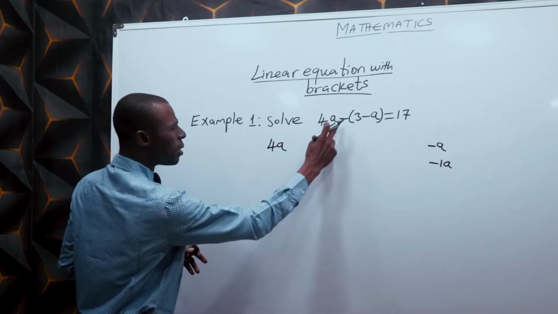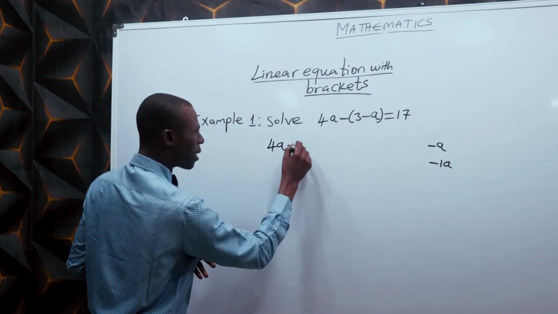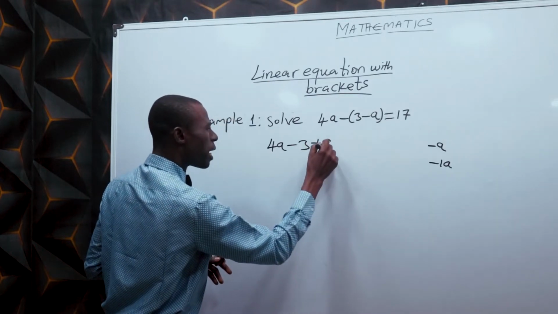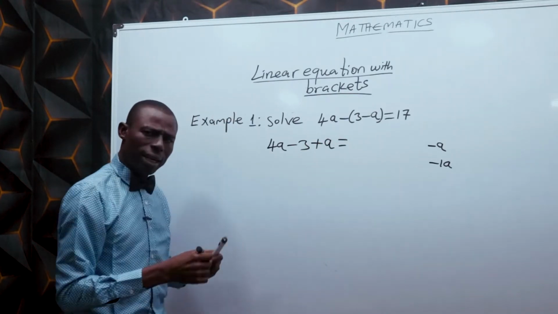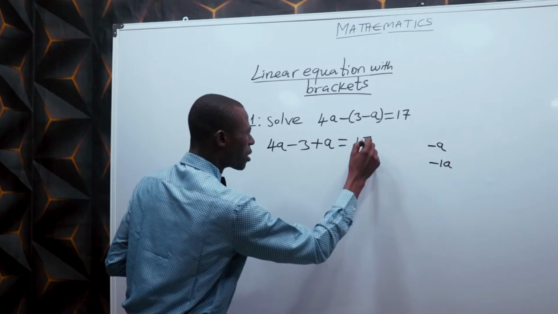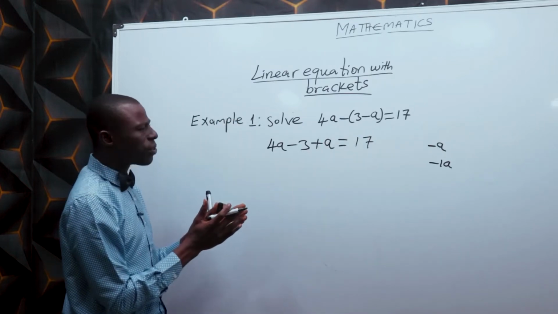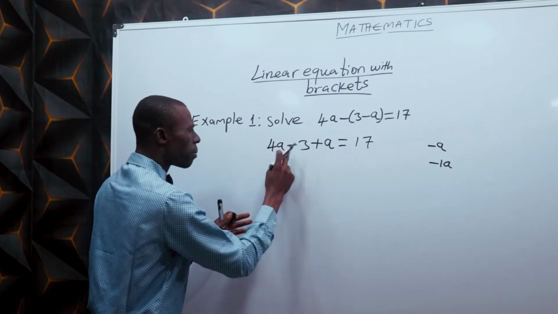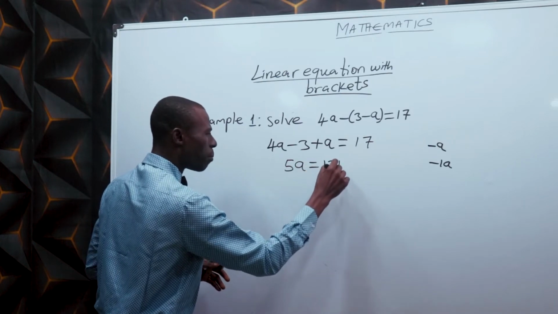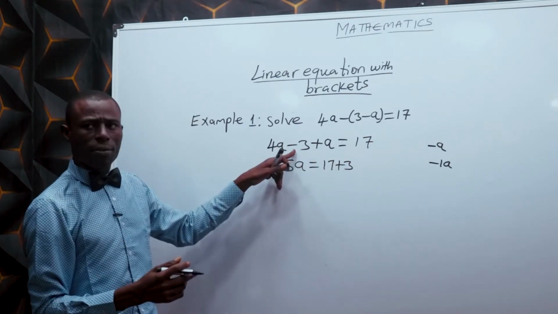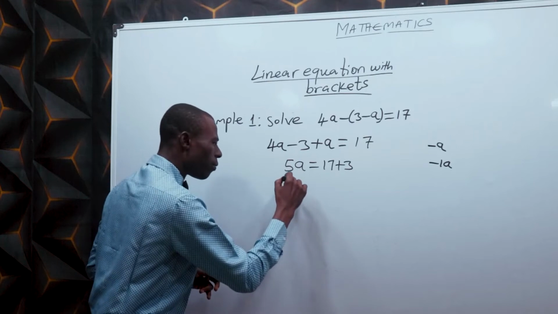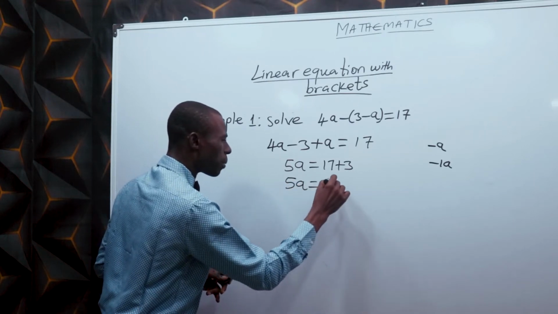So this is how it goes. 4a, negative 1 times 3, that's negative 3. Negative 1 times negative a gives positive a. Don't forget, when negative multiplies negative, it gives positive. Which is equal to 17 here. Collect the like terms. You have 4a plus a, that gives 5a, which is equal to 17 plus 3. Take the negative 3 here to the other side of the equation, and it becomes positive 3. So you have 5a, which is equal to 20.